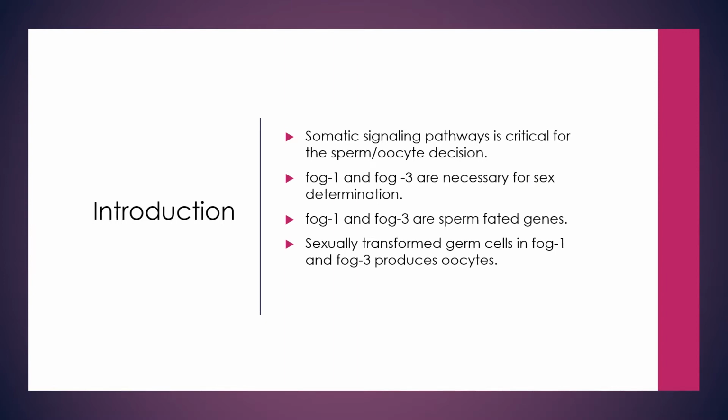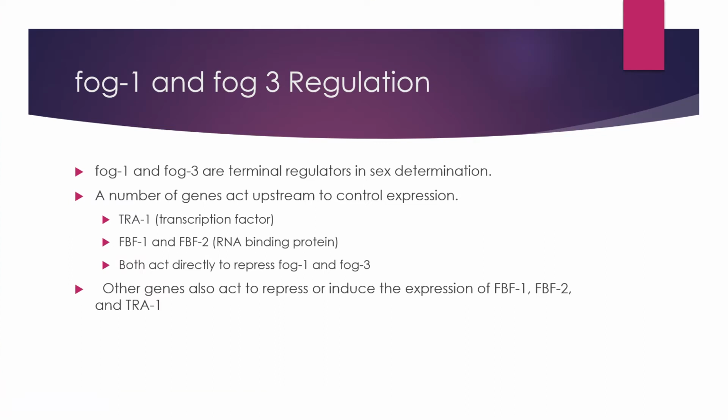The sperm-oocyte decision is strongly influenced by somatic signaling pathways, where the expression of genes from somatic tissue can repress or stimulate the FOG1 and FOG3 genes, which are necessary for sex determination. The FOG1 and FOG3 genes are sperm-fated genes, but sexually transformed germ cells in FOG1 and FOG3 can produce oocytes. FOG1 and FOG3 are important regulators for sex determination.